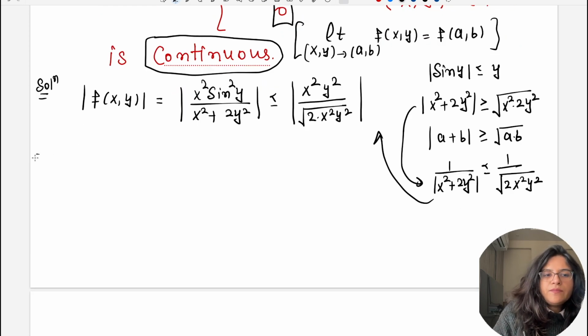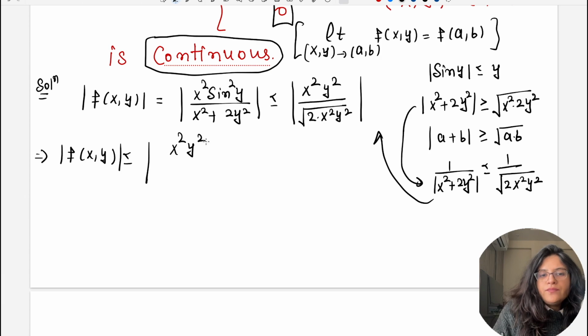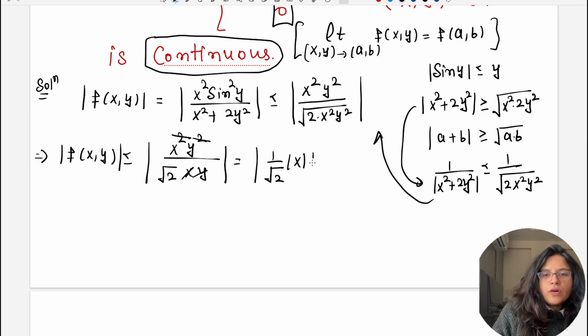Okay, so it implies mod f(x,y) is less than or equal to modulus x square into y square divided by under root 2 x into y. So x into x got cancelled out, ये कट गया and I'm left with 1 by under root 2 mod x mod y.